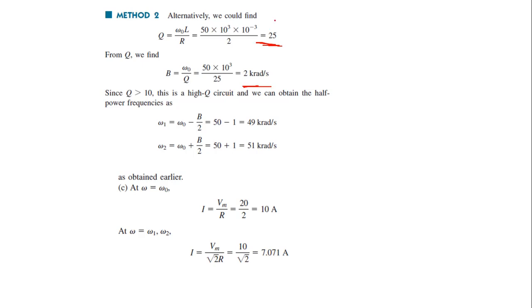The quality factor value is greater than 10, so it is a highly selective circuit. So we can use this formula to calculate the values of omega 1 and omega 2. Comparatively, this is simpler.